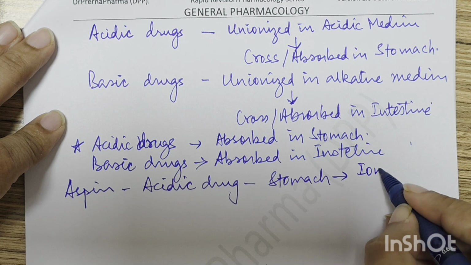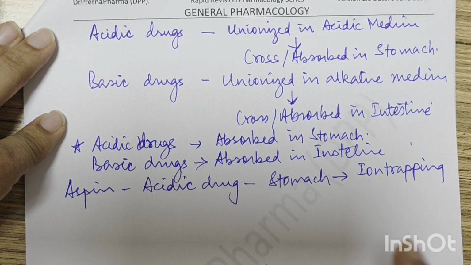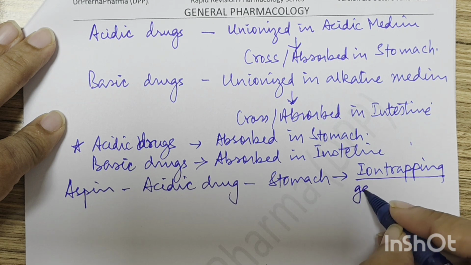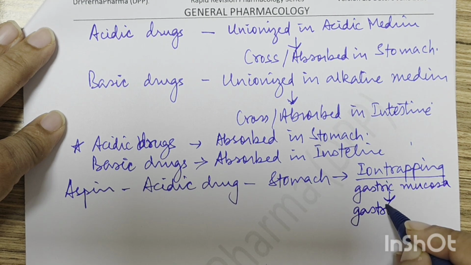Stomach में लेकिन इसके साथ एक phenomenon attached होता है, that is called as ion trapping. क्या होता है? Aspirin from the gastric lumen, it is absorbed into the gastric mucosa. There the pH is alkaline and hence it gets ionized. And now that it is ionized, वो वहीं पे trap हो जाती है. It is trapped in the gastric mucosa. And that is the reason why it causes gastric damage, right?